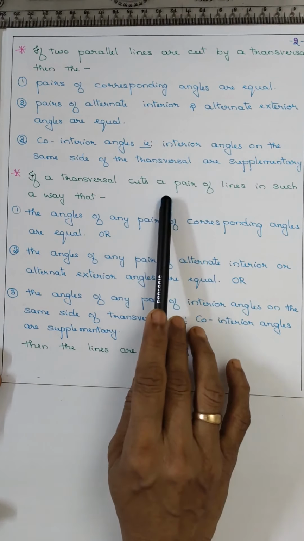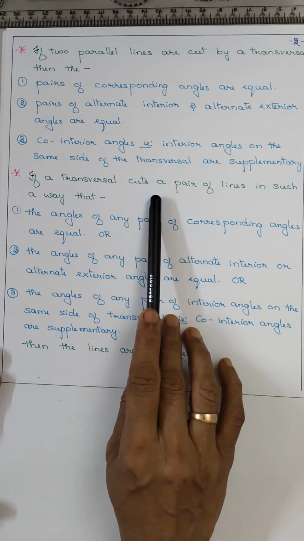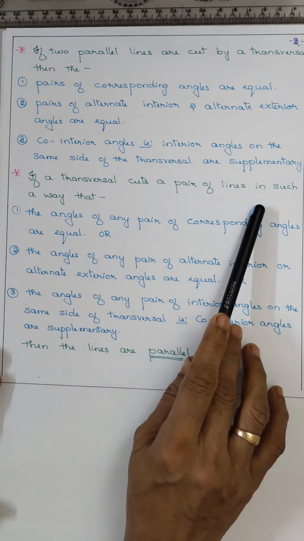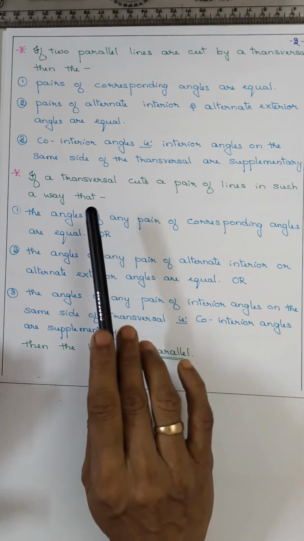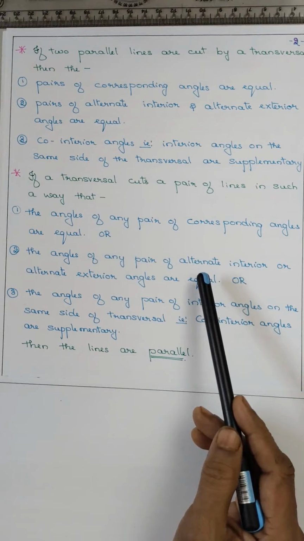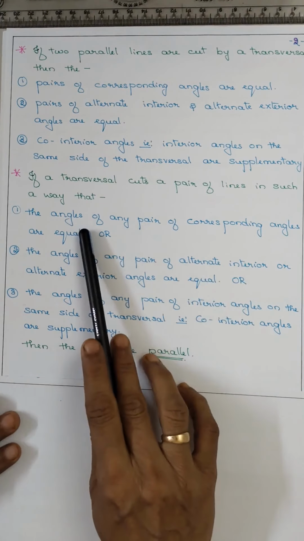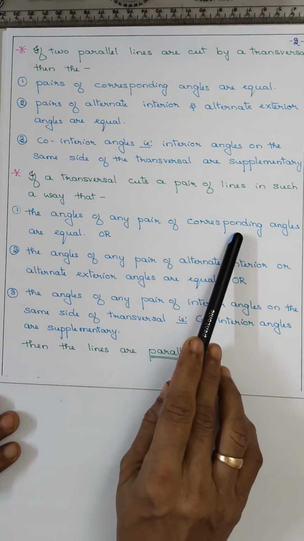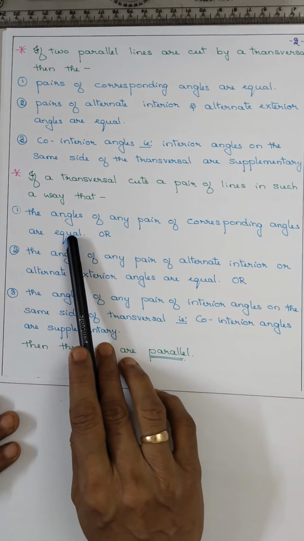Okay. Now, if a transversal cuts a pair of lines in such a way, there are two lines and a transversal cuts those two lines, the angles of any pair of the corresponding angles are equal.